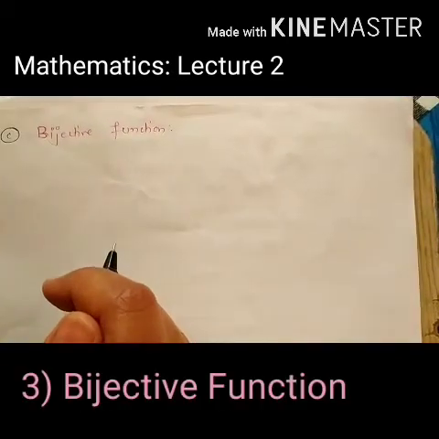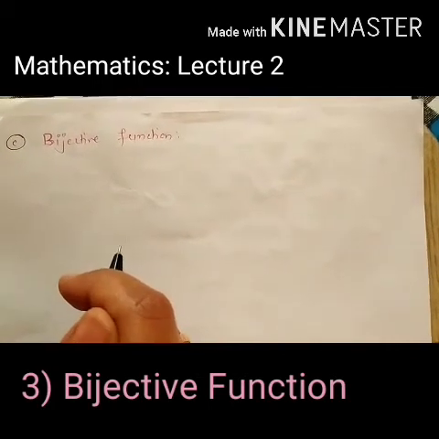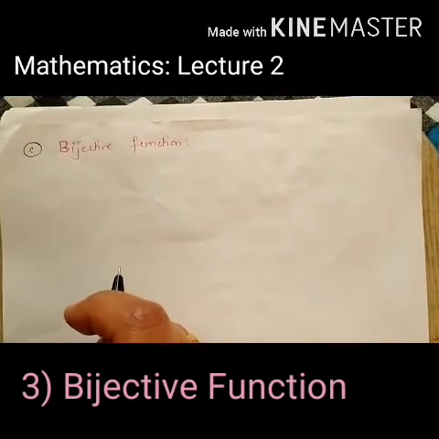Now we'll start with the third type of function, which is a bijective function. Now what is a bijective function?